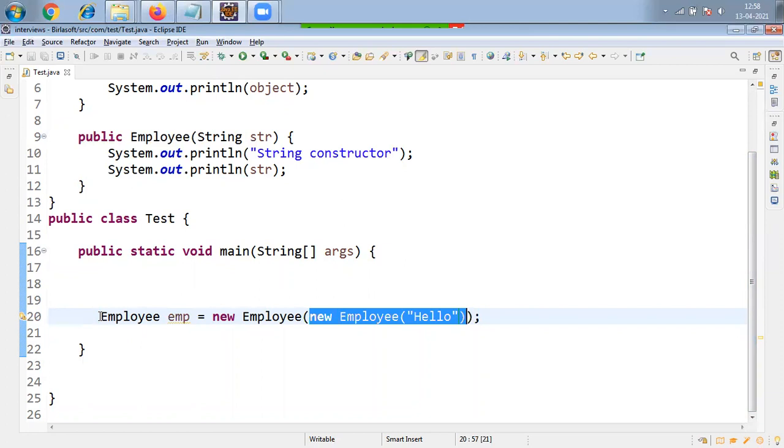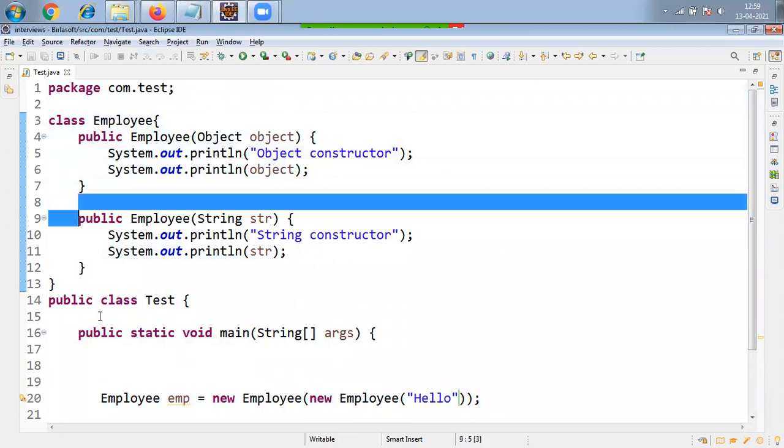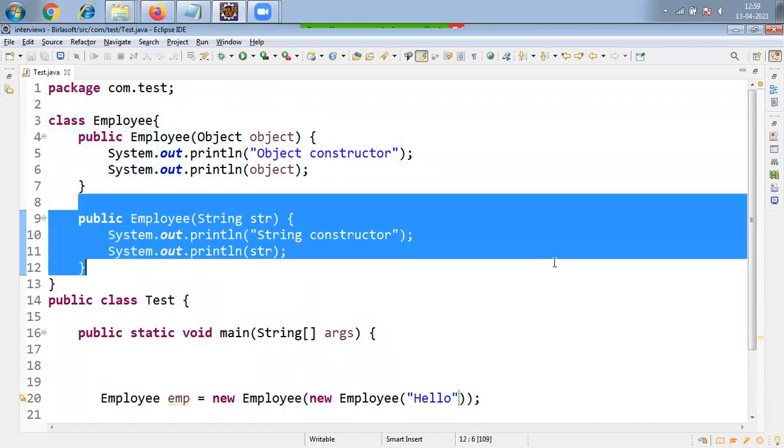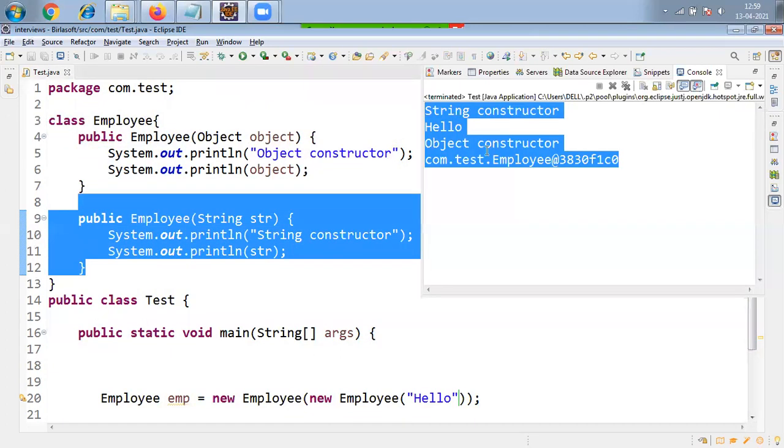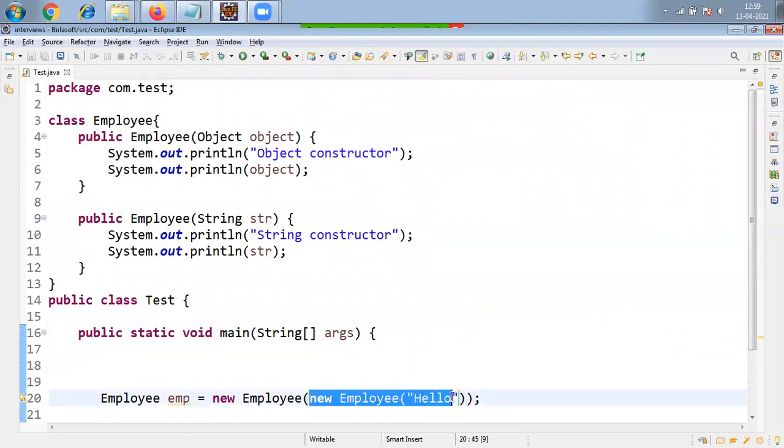So this object will be created. First, what will happen here? You are sending a string argument, so the String type constructor will be executed, not the Object type. That's why we are getting string constructor hello. Why, friends? Because of this one only.